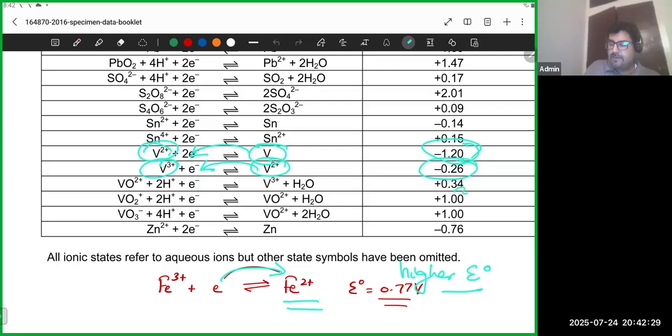lose electrons. फिर जब वो 0.34 की बारी आई, V3 plus was formed, it's still again V3 plus lost electrons. Why? Because iron was still, ये जो iron नीचे ना, that was still the higher potential, right? And that is when the reaction would stop, क्योंकि vanadium will not get further oxidized. It will not lose, मतलब वो जो VO2 plus बना ना, it's not going to lose more electrons because at this point it becomes the higher potential. वो 0.77 से ऊपर हो जाता है.